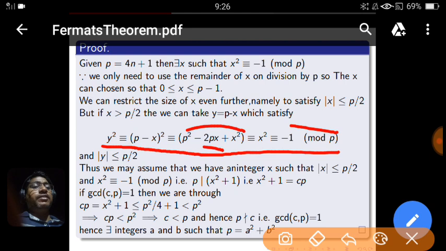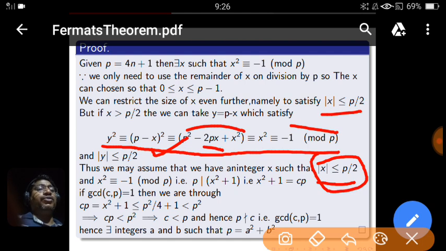So that's why we can restrict the size of x here. If x is not satisfying that condition, then we can take this as x. So without loss of generality, we assume that x has this size. This is a very important statement here. This we have to verify first to show that p and c are relatively prime.